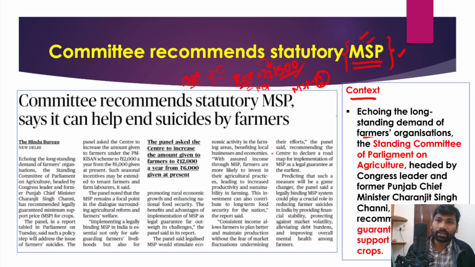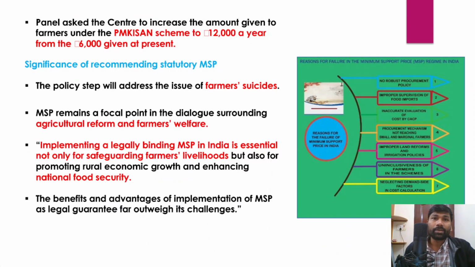However, recently the standing committee of the Parliament on Agriculture, headed by the Congress leader and former Punjab Chief Minister Charanjit Singh Channi, has recommended legally guaranteed MSP for crops. As of now, there is no legal guarantee of MSP. MSP is not given the legal guarantee.